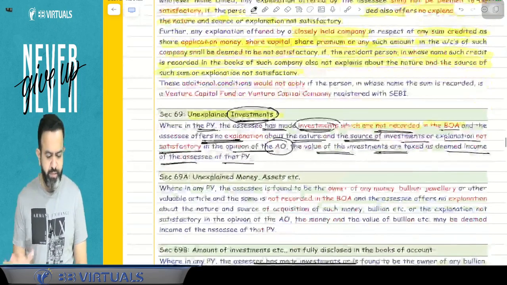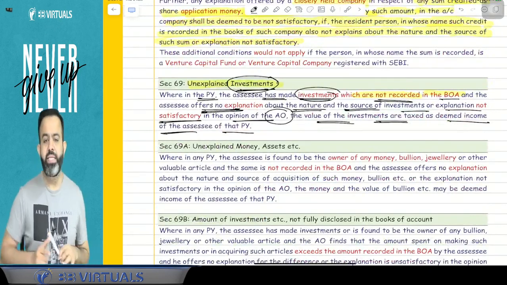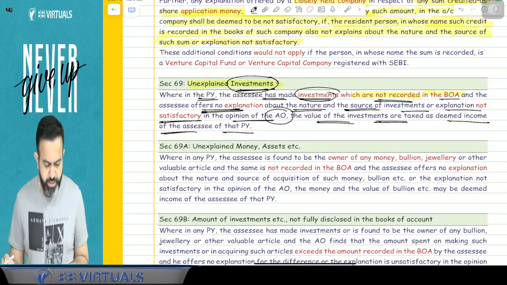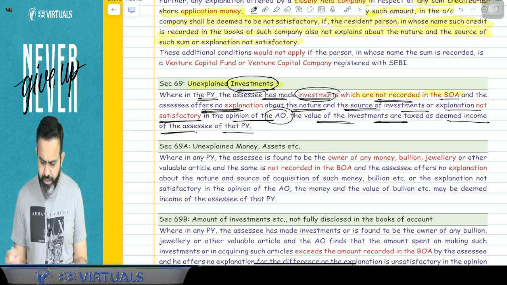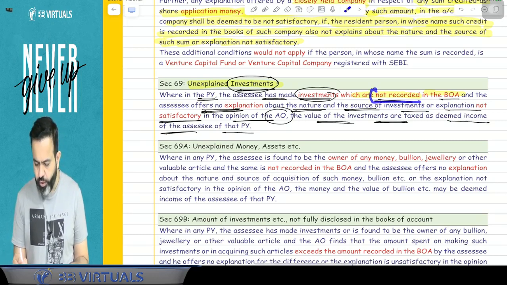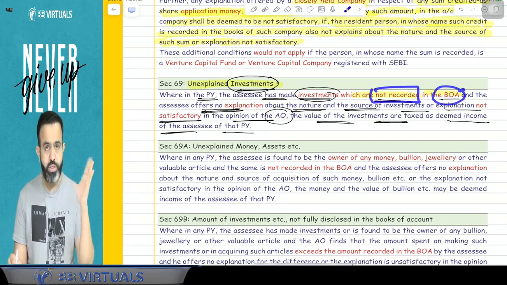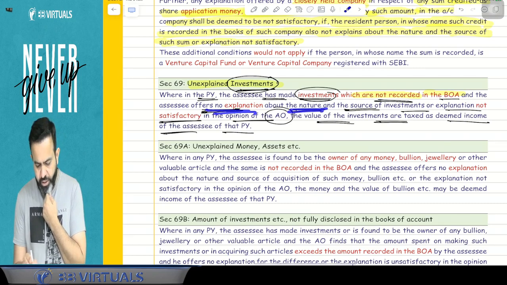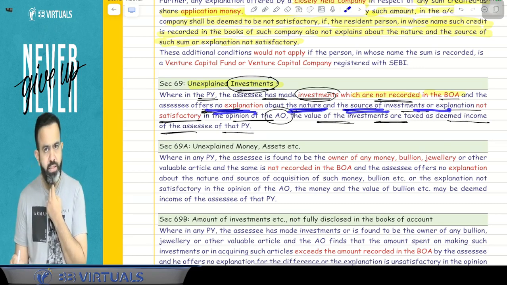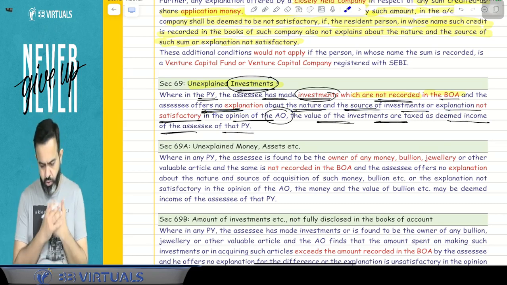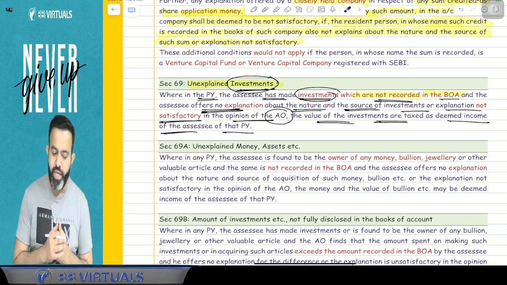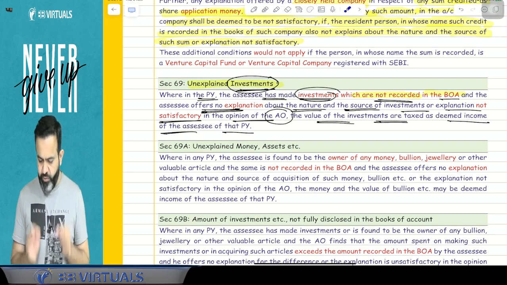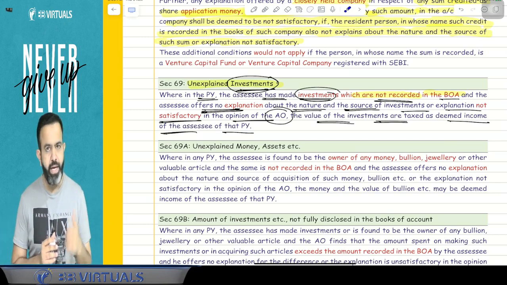Now, guys, unexplained investment means you made an investment, and the investment is not recorded in the books of accounts. When you have not recorded the investment in your books of accounts, and the assessee offers no explanation about the nature and source of investment, or the explanation offered is not satisfactory in the opinion of the AO, then it will be treated as your deemed income and it is going to be taxable at the rate of 78%.